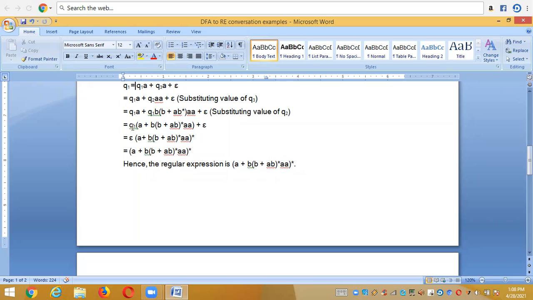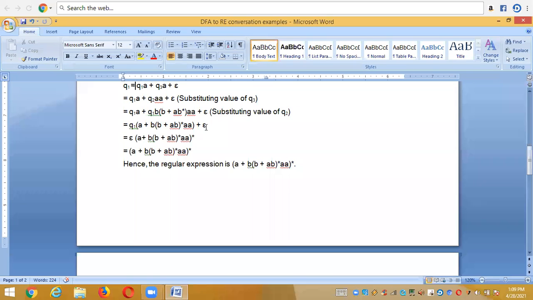And now I am mapping my equation r is equal to q plus rp here. Now my r is q1, and here this becomes qp, this becomes q, epsilon becomes q, and r becomes r, and the remaining equation becomes p. And after mapping this and applying the Adams theorem here, and mapping each and every state with the Adams equation, finally my unique equation is r is equal to qp star.